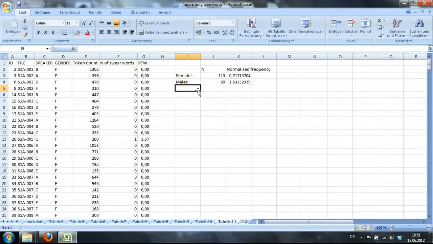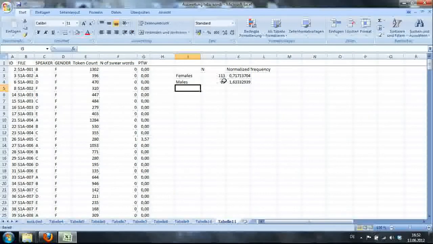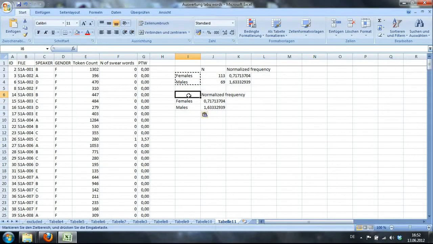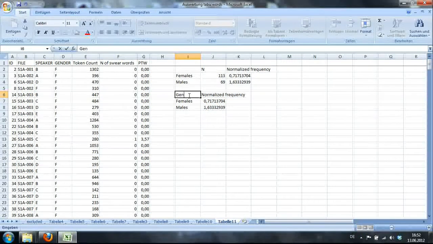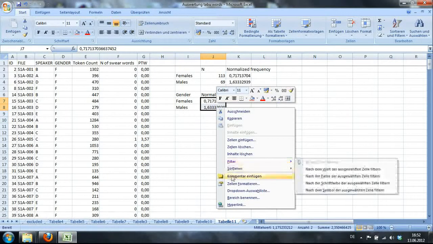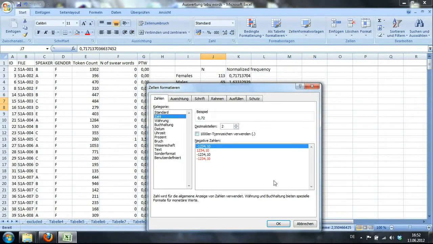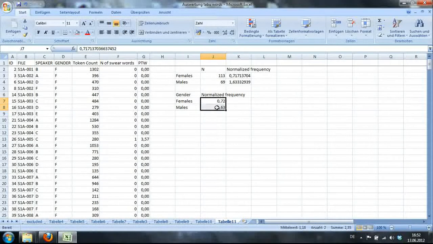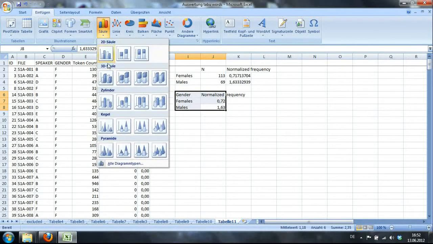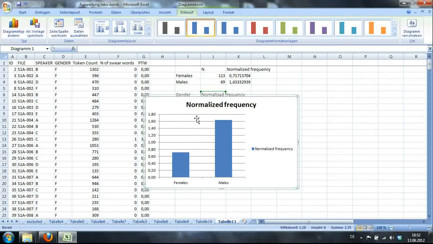Now depending on what you want to show, you can choose each of these numbers to create a bar graph. Alright, for the first bar graph I'll use this column. You could do it probably in a nicer manner. I'll just do it this way. Right? No, gender should be the header. Right? And I'll format the cells so that I only see 2 decimal places. I don't like all the rest of the decimal places. So now you go to Einfügen, Säulendiagramm, or bar graph, whatever you want. Right?